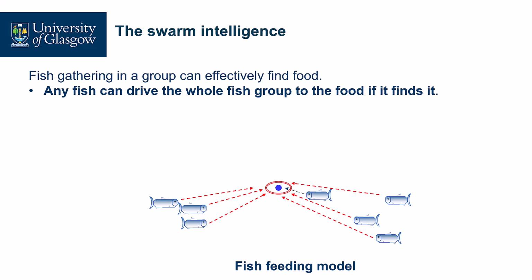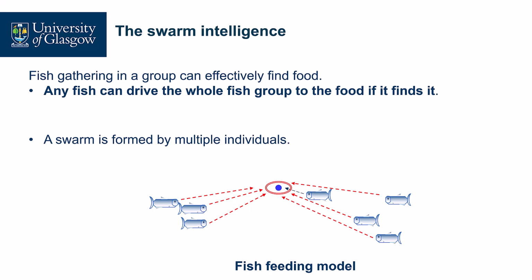In the fish feeding model, we can extract some intelligence that can help us to develop optimization techniques. For example, if we find food, this is the optimal solution. The food is located in the optimal solution, and the others are driven to it. So what intelligence can we find from it? First, there is a swarm, formed by multiple individuals, not a single one.